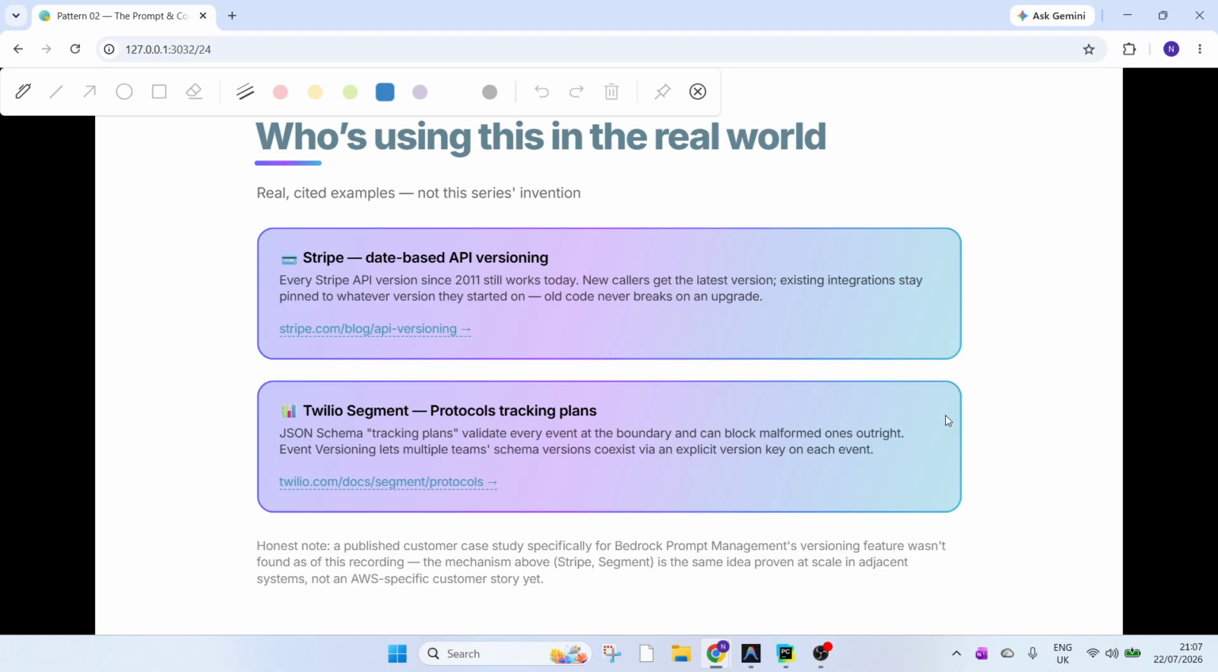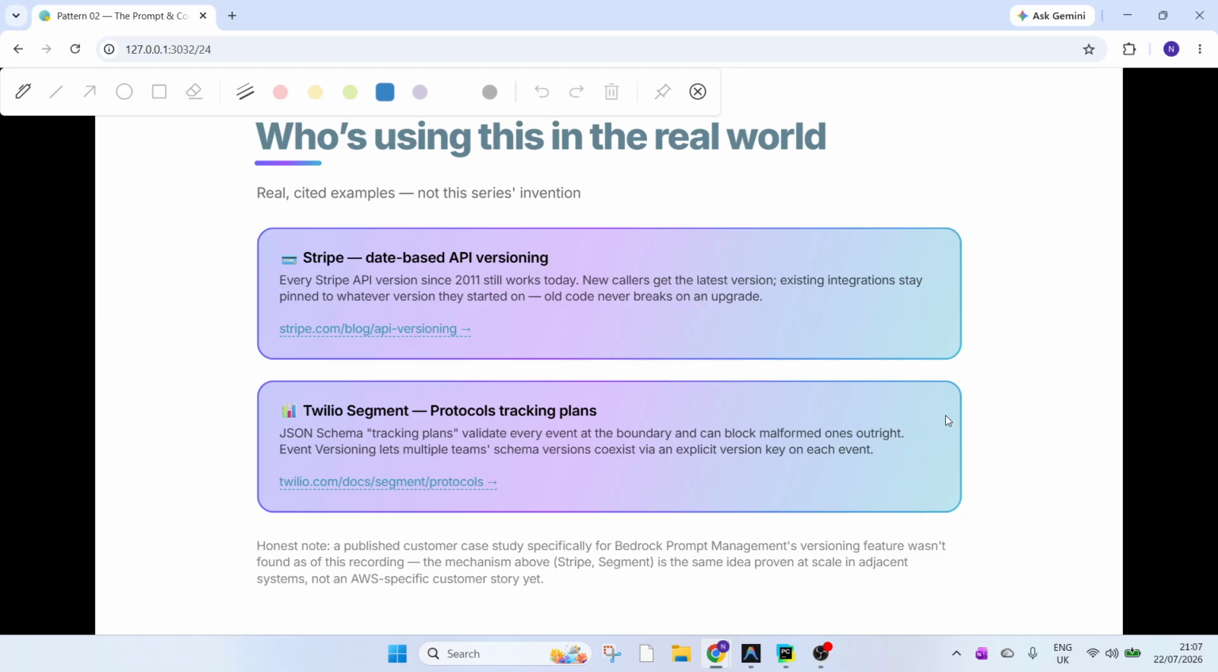The number that convinced me this pattern was worth building, right? Stripe has run this exact versioning idea since 2011. 15 years. Every API version they ever shipped still works today. New callers get the newest version, and all integrations stay pinned to whichever version they started on forever if they want. That's not a best practice. That's the company betting their entire developer trust on never breaking old code.